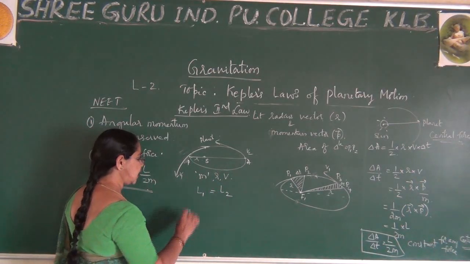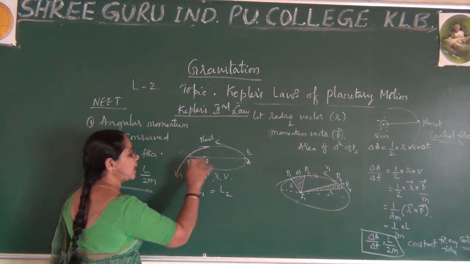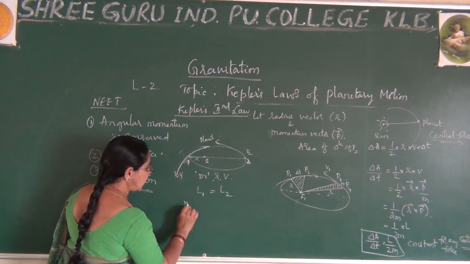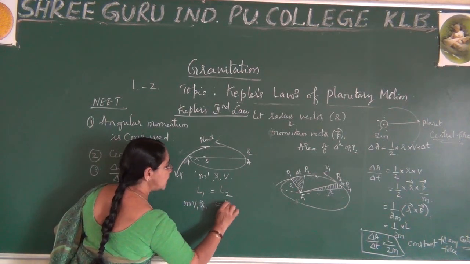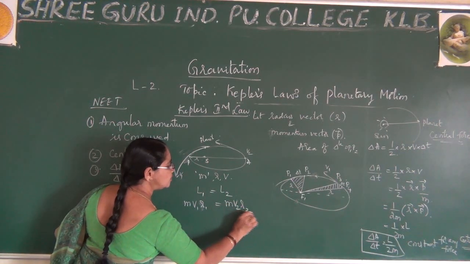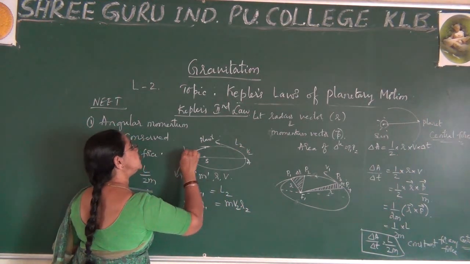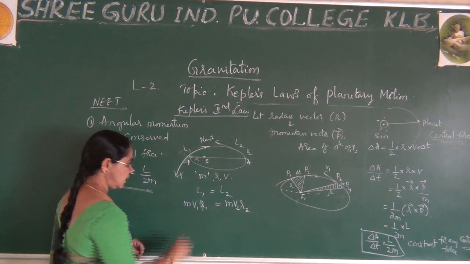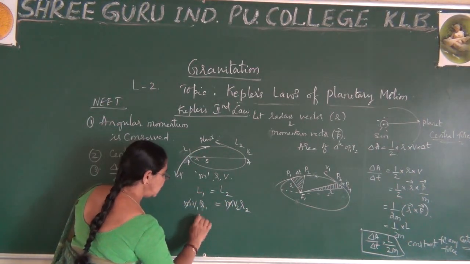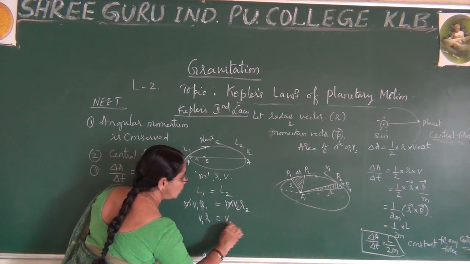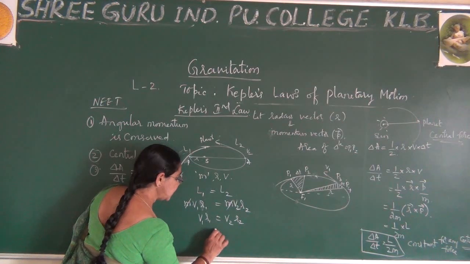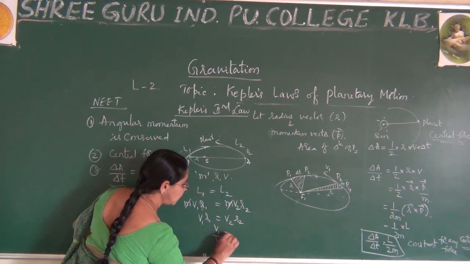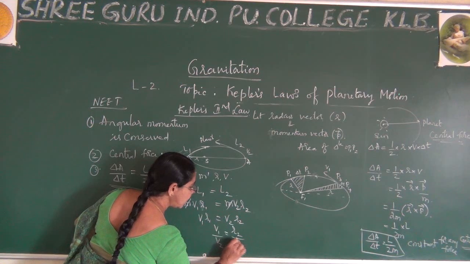The same planet changes position, and m remains constant. So m V1 R1 equals m V2 R2. The m cancels, so V1 R1 is equal to V2 R2, and V1 by V2 is equal to R2 by R1.